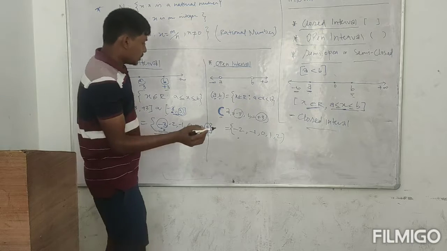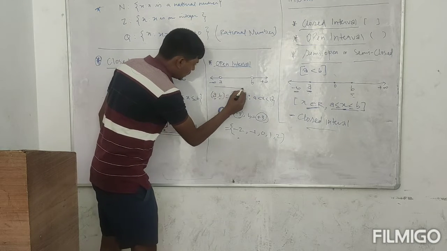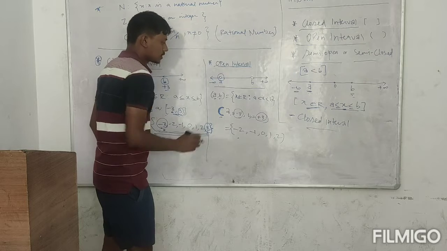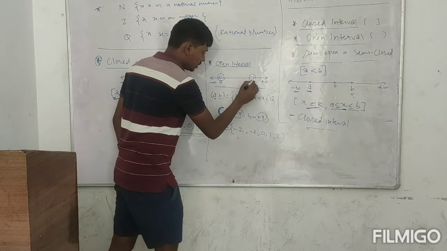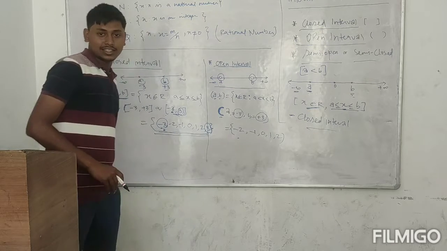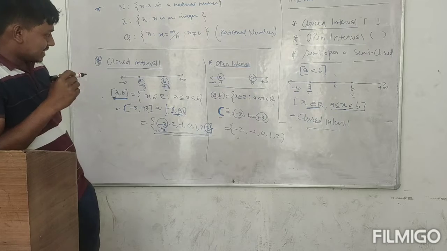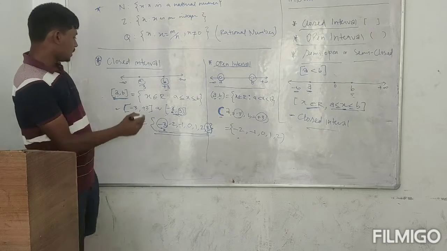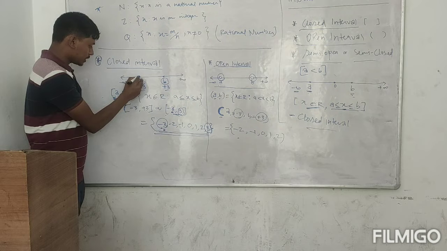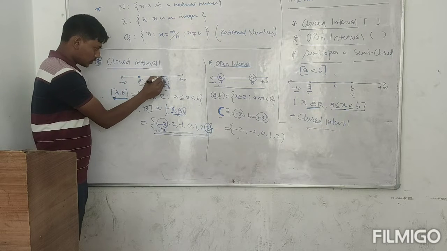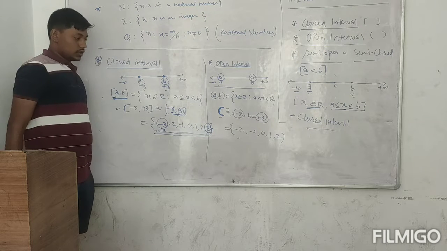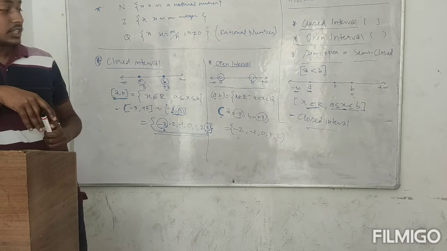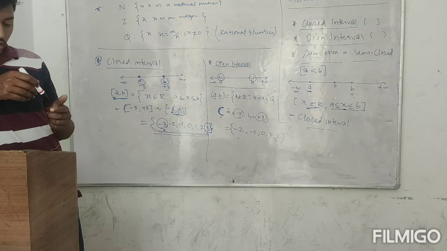So the open interval on the real number line is represented by a small open circle, an open circle. In physics you can see this symbol represents the circle. And the closed interval is represented by a solid dot. So now we will study our third one, which is semi-open or semi-closed.